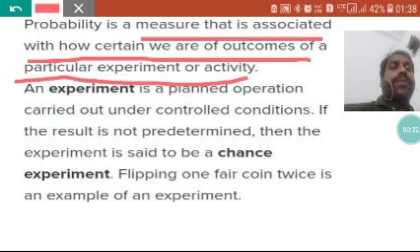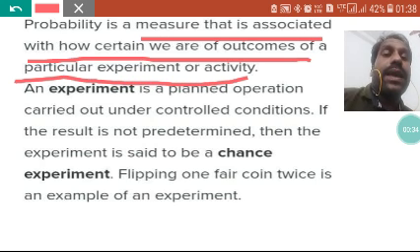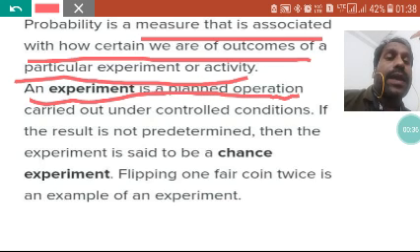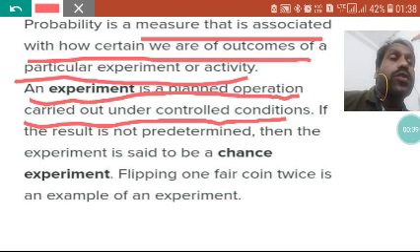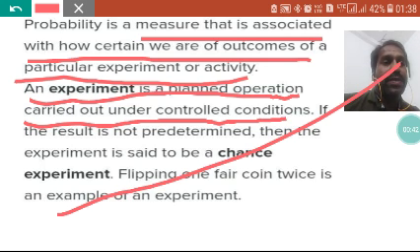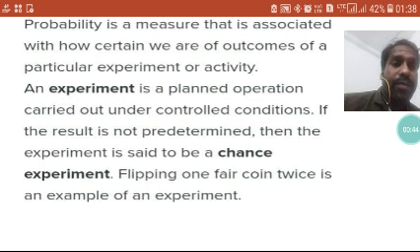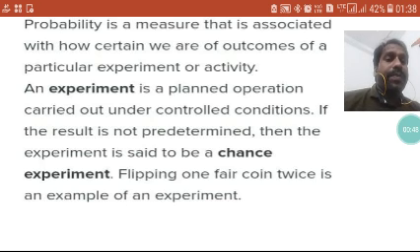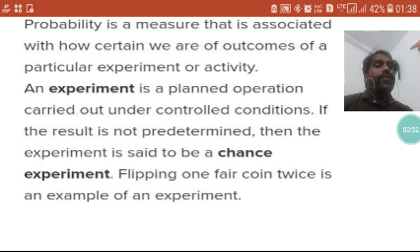Experiment means what? An experiment is a planned operation carried out under controlled conditions to get a result. If we get a result, that means it will be called an experiment. Then the experiment is said to be a chance experiment. That is a different way we are reading these definitions.